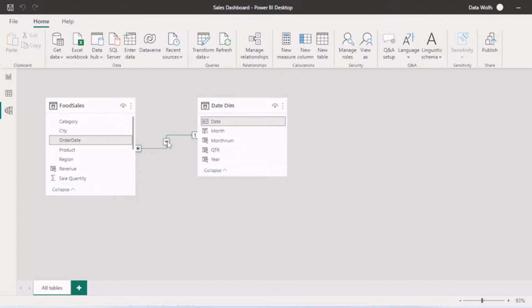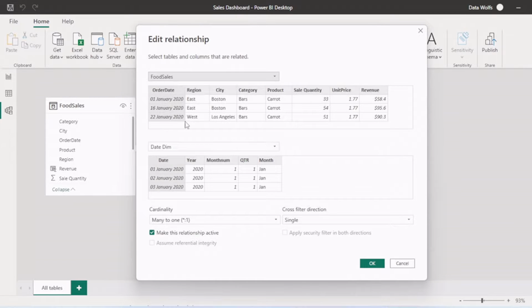You can see this is the relationship between these two tables. This is a date dimension table, and this is our food sales fact table. We are creating a relationship between these two. You can check the properties of this relationship by right clicking on this link, and you can see these tables are connected with order date and date table. And the cardinality, that is the relationship, is many to one, that is many from the food sales table and one from the dim date table. And the cross filter direction is single.